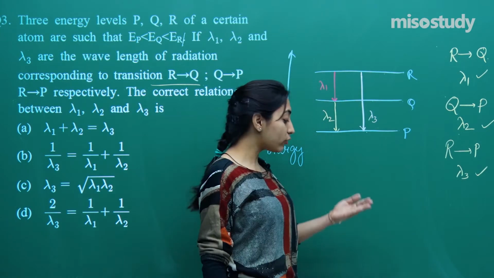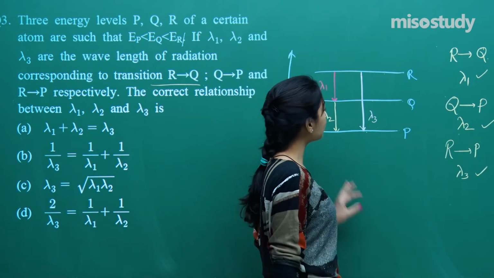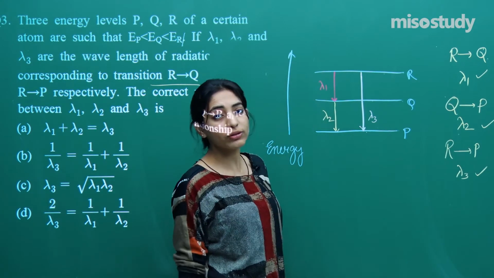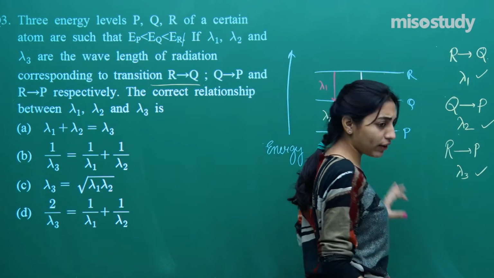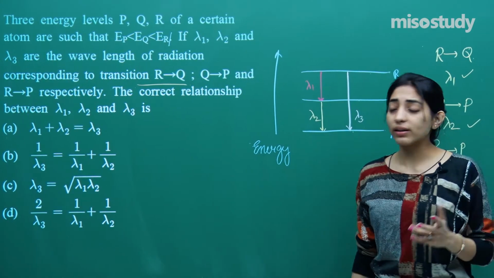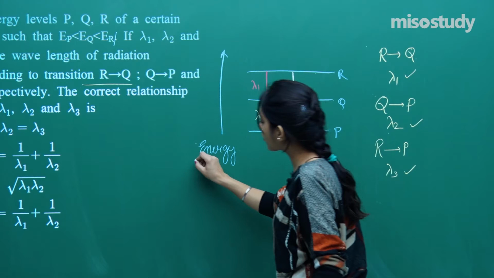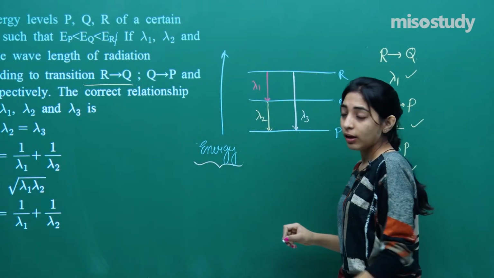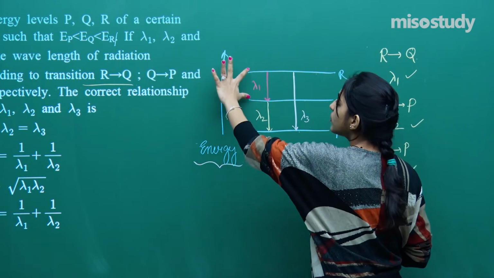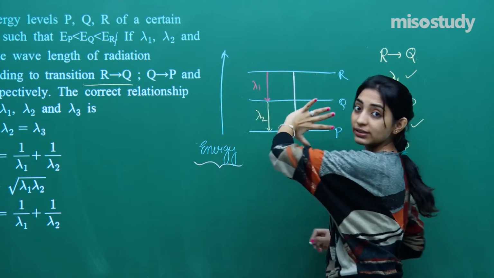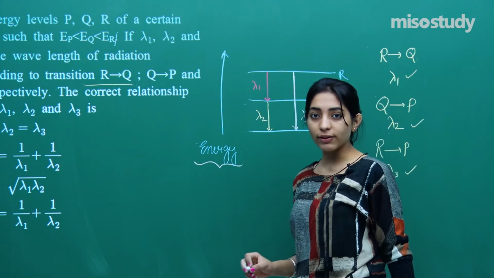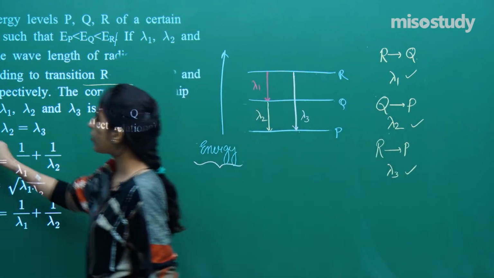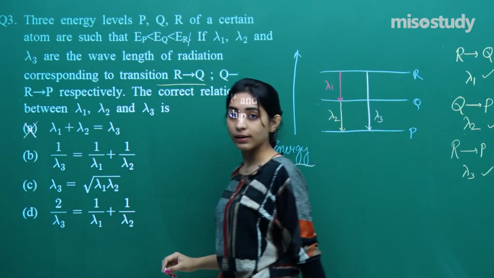Fine. Now see, many of the students will make this mistake that ma'am, lambda 1 plus lambda 2 is lambda 3. What? Is this the difference of wavelengths or what? These are the energy levels. See, I have typically written energy level. So this energy plus this energy can give a total of this energy, right? Not this wavelength plus this wavelength can give the total of this wavelength. So don't say that lambda 1 plus lambda 2 is equal to lambda 3, right?